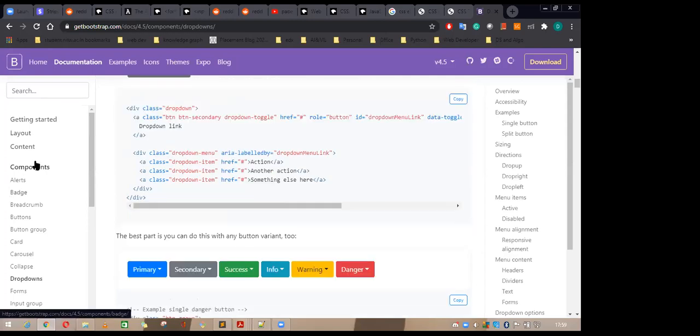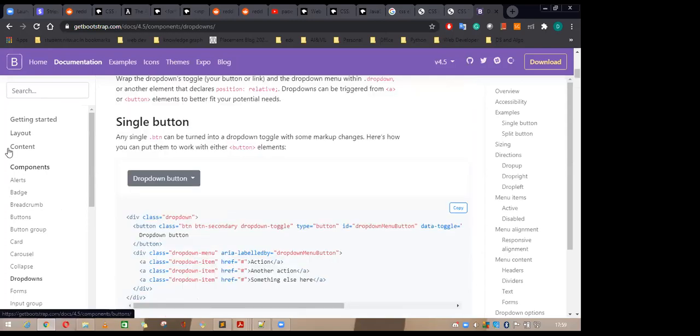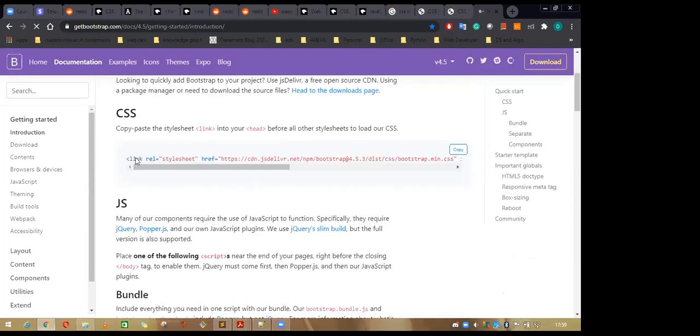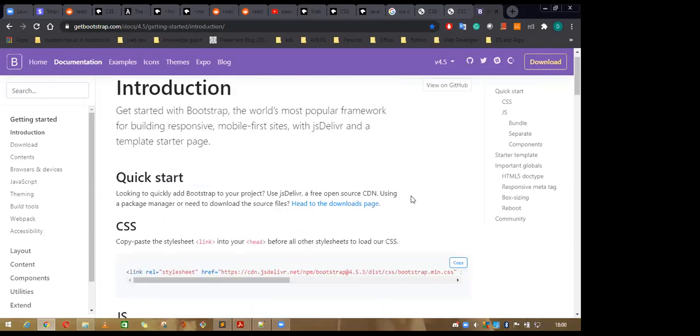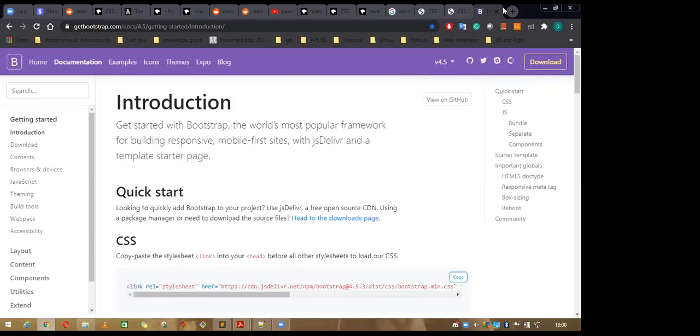For Bootstrap, if you want to embed it into your system, you can go to this getting started page. There are two ways you can do this. Either you can add the content delivery network, CDN. Search for the CDN and you will get the Bootstrap CDN.